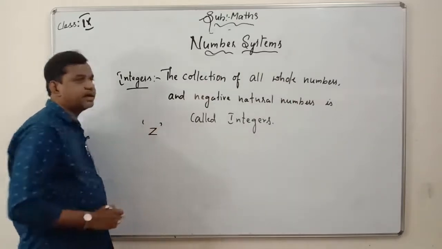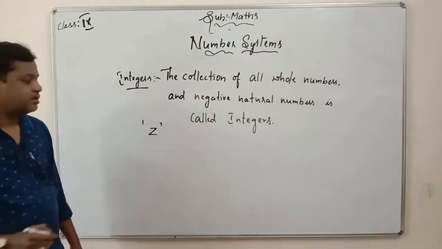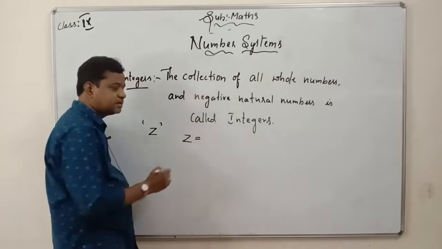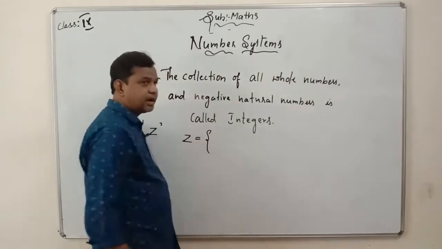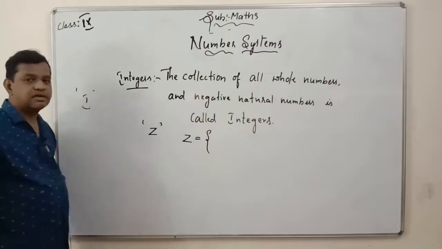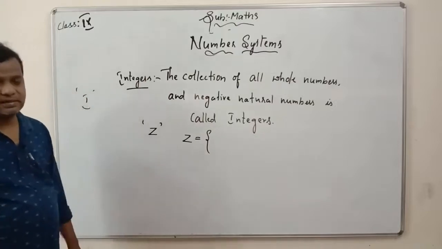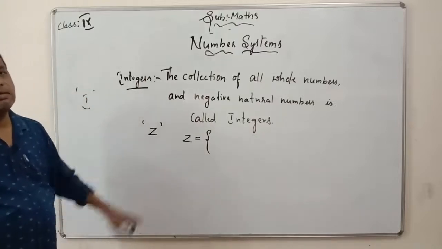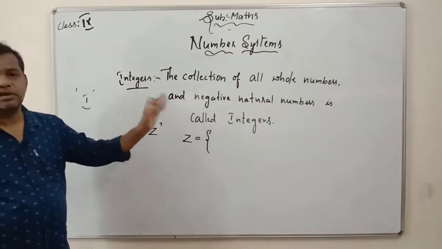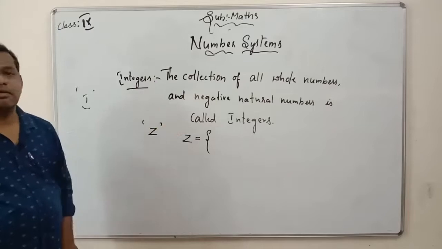So if you want to indicate, you can indicate in this way also. So Z is nothing but integers. You can go with I also. Sometimes they will write with I also, but generally we will go with Z. Z means the combination of all whole numbers as well as negative natural numbers. So these are called integers.